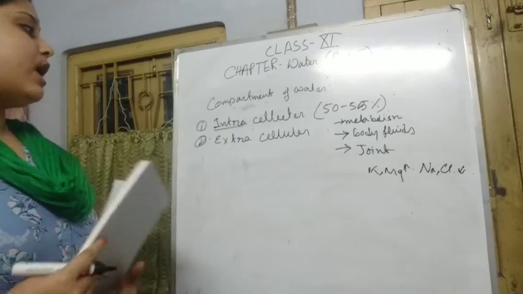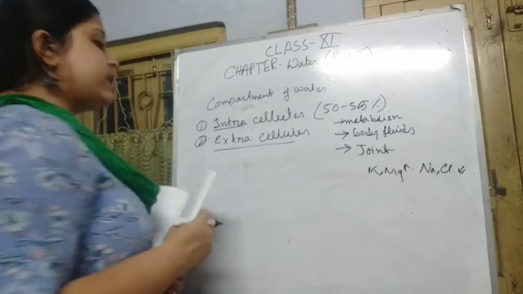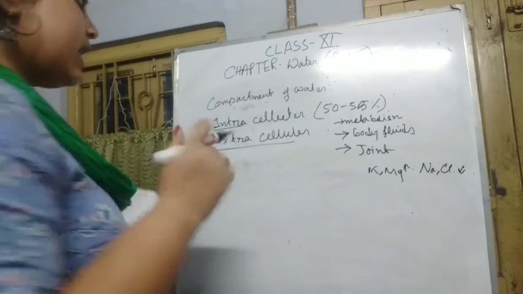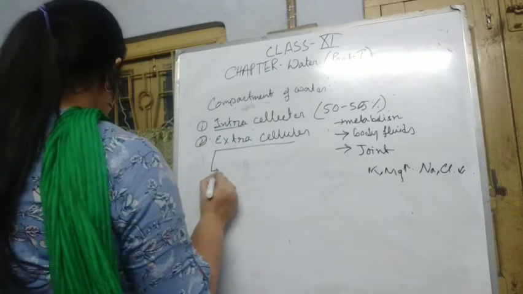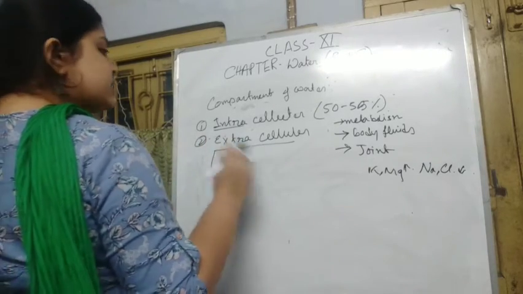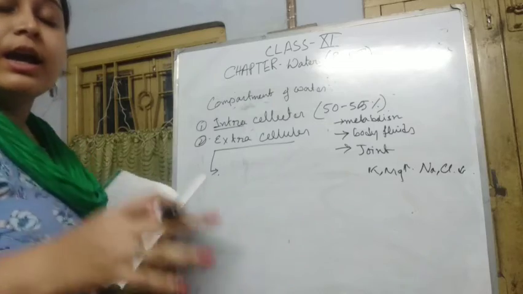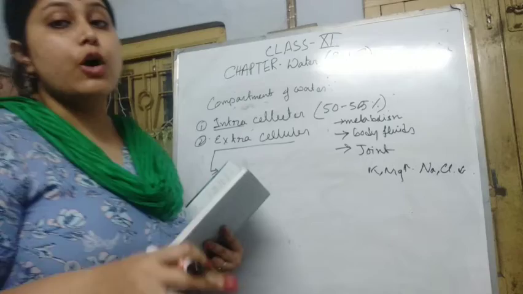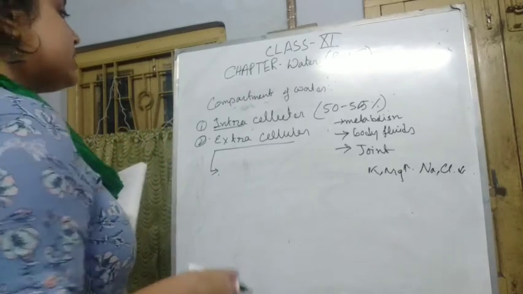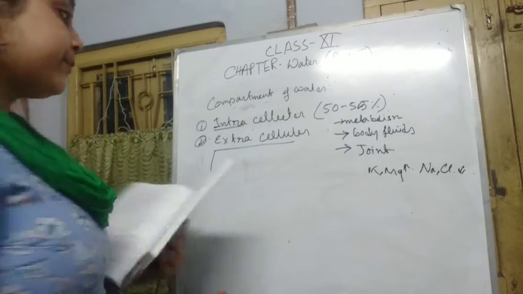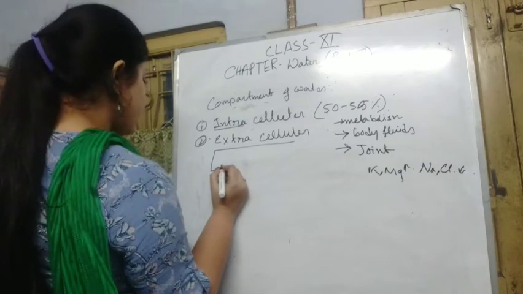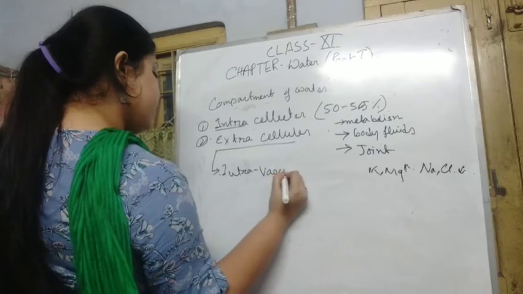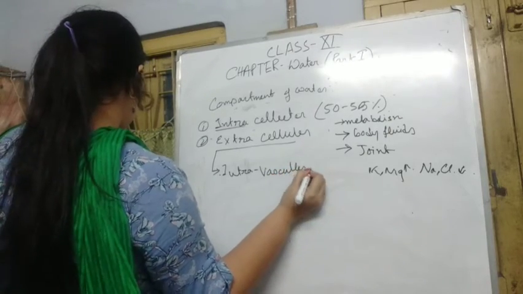Okay. So now we are coming to the extracellular fluid. The extracellular fluid is differentiated into various compartments. The fluids which are on the external side of the cells are called extracellular fluid. The first one is intravascular fluid.